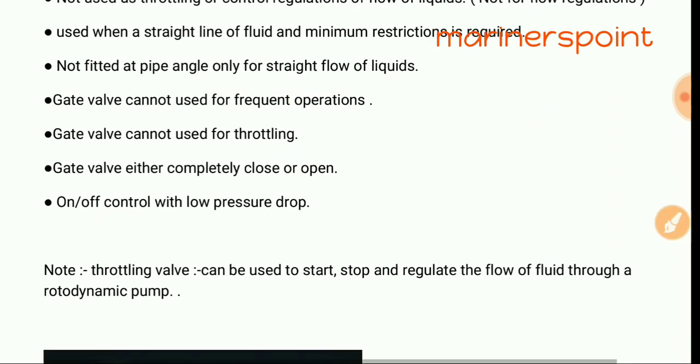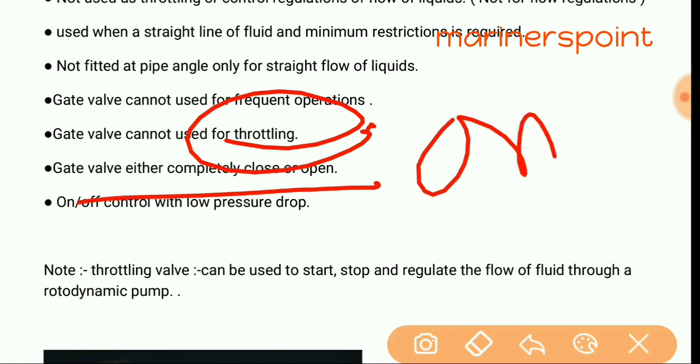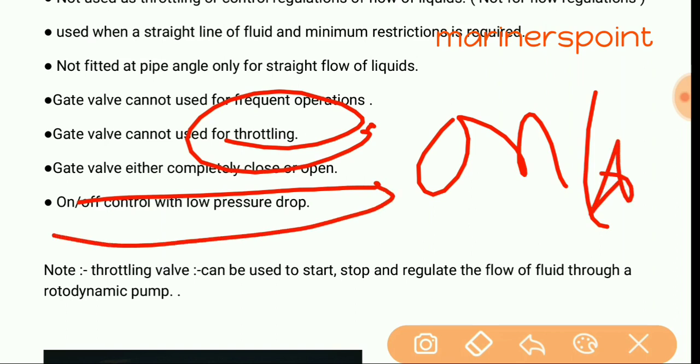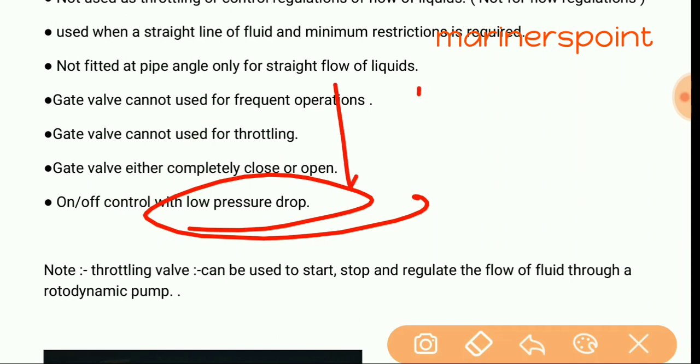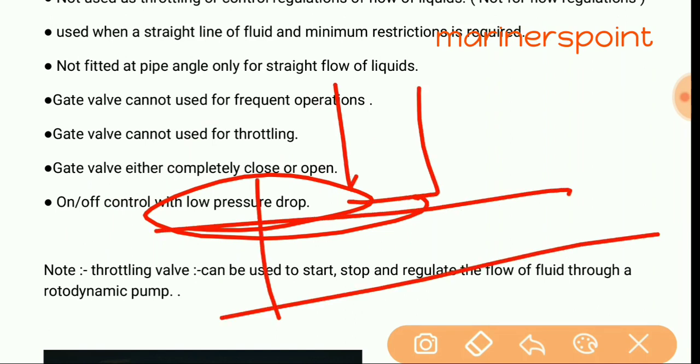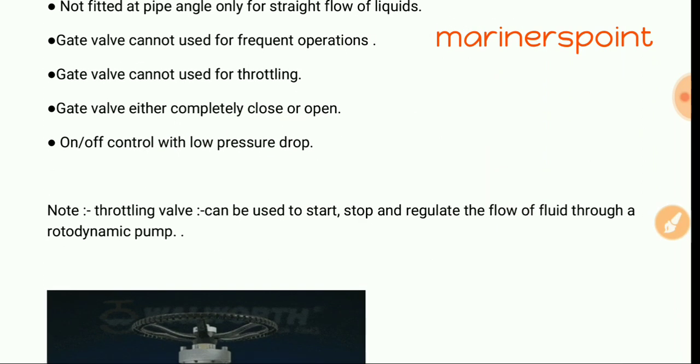Okay, gate valve cannot be used for throttling. I have already discussed: gate valve is either completely closed or completely open, that means on or off. On off control with low pressure. There is some pressure drop in gate valve. Okay, at suction and discharge there is a little pressure drop, low pressure drop. Okay, you understand what is a throttling valve and what type of valve a gate valve is. It is an on off valve, not used for throttling or control of flow regulation.